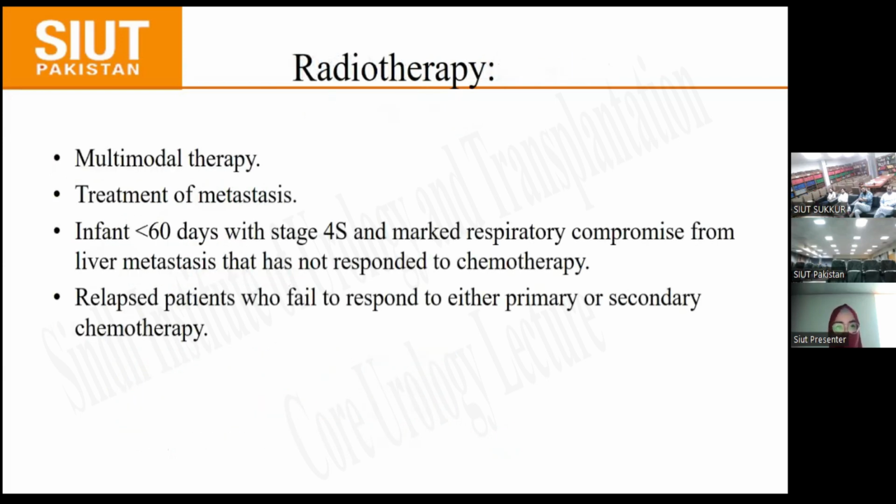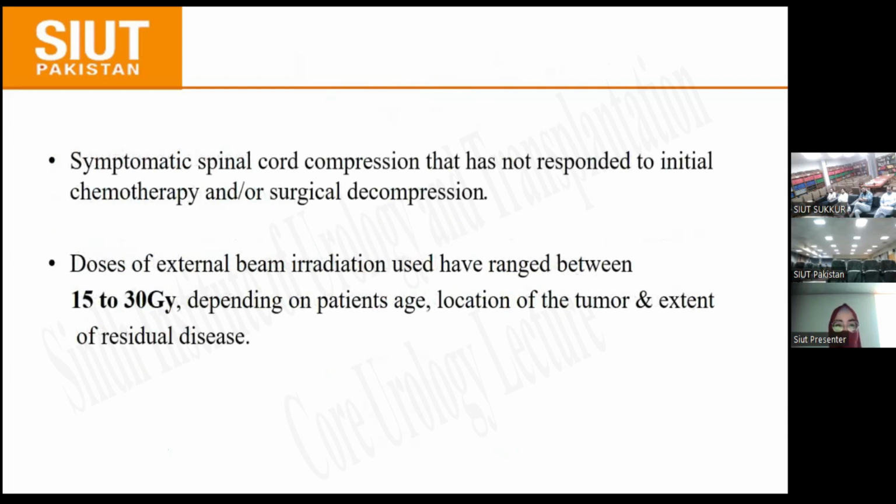Radiotherapy is given as a part of multimodal therapy. It is used in the treatment of mets, given in infants less than 60 days with stage 4S and marked respiratory compromise from liver mets that has not responded to chemotherapy. It is given in relapsed patients who fail to respond to either primary or secondary chemotherapy. It is also given in symptomatic spinal cord compression that has not responded to initial chemotherapy or surgical decompression. The dose of external beam radiation ranges between 15 to 30 gray depending on the patient's age, location of tumor, and extent of residual disease.